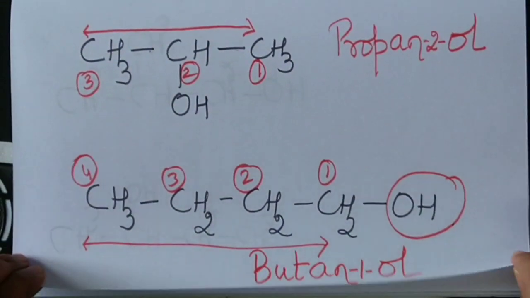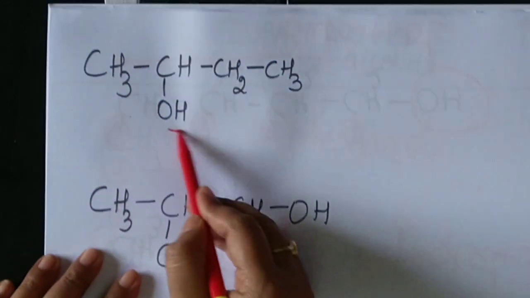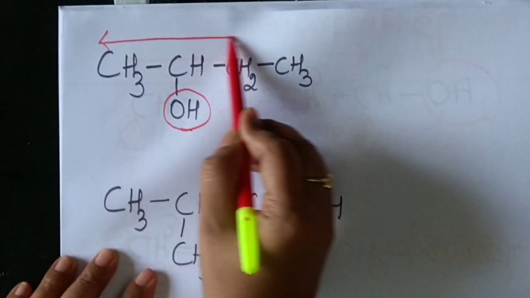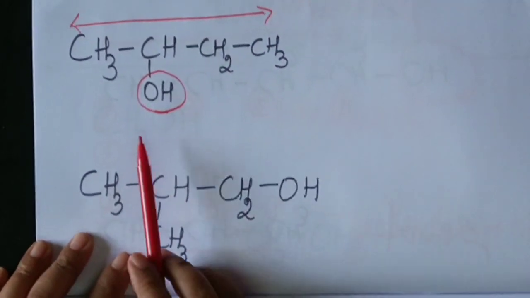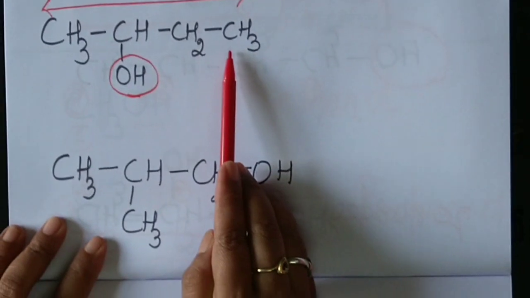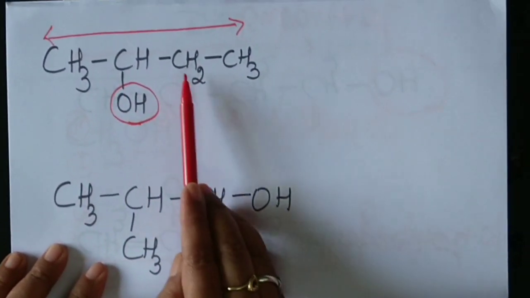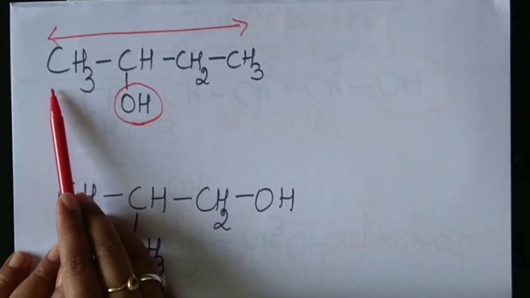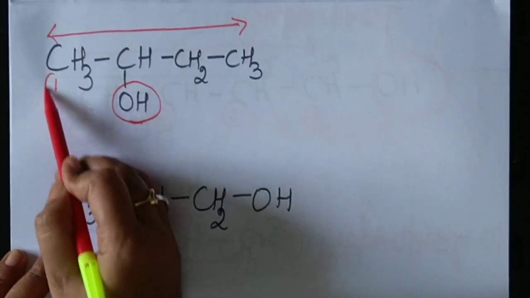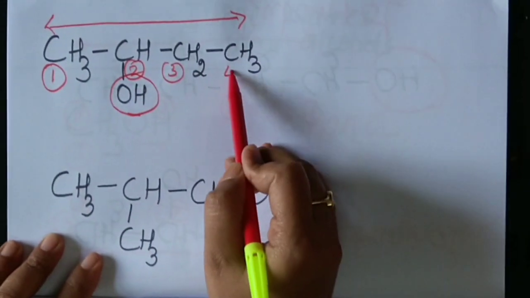So we'll take up another example. Look at this. Where is the functional group? Here. Select the longest carbon chain. Number it in such a way that OH gets minimum number. Will you start from here? If you start from here, OH will get which position? 1, 2 and 3. If you start it from the other side, 1, 2. So I am going to number it from here. 1, 2, 3 and 4.